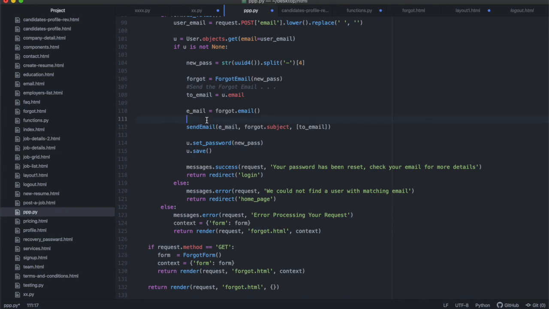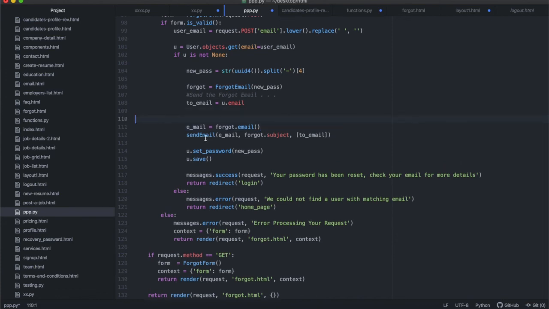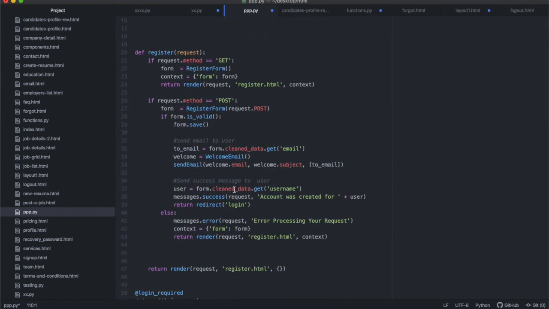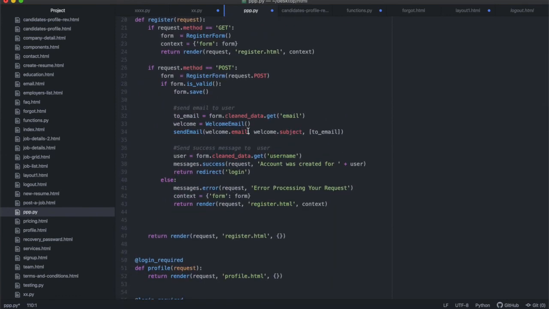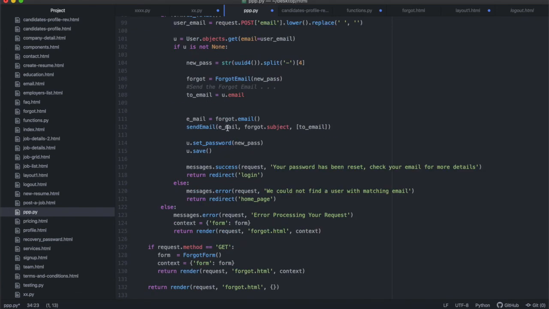So just go back into your file. Under send email, you'll see that when we did the register, we had welcome.email like that, because welcome.email is actually the object itself. But when we do the other one, we can't do it like that. Instead of forgot.email over there, I need to call forgot.email as a function and assign it to a variable, because this function returns an object. Then I take that object, and that's the object that I put in here.